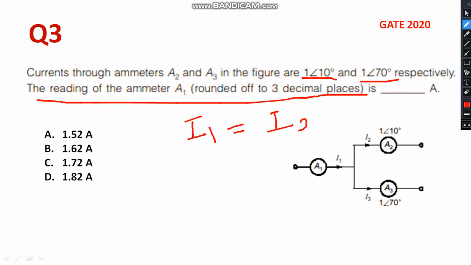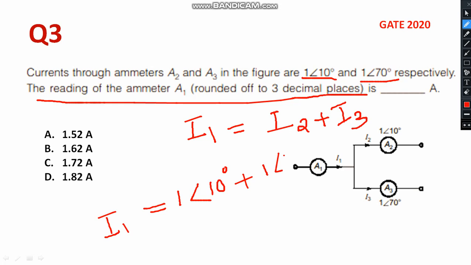You must have studied what KCL is. Here all the values of current are mentioned in polar form, correct? So I1 equals 1 angle 10 degree plus 1 angle 70 degree.